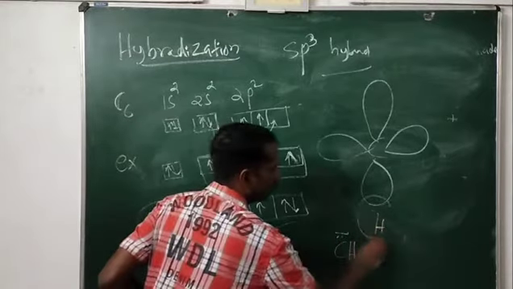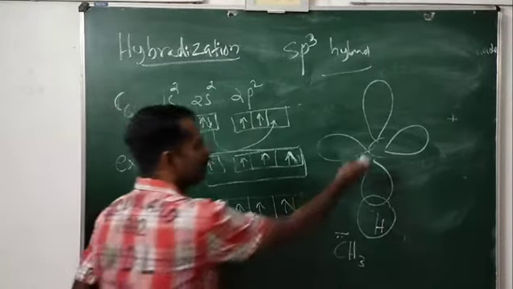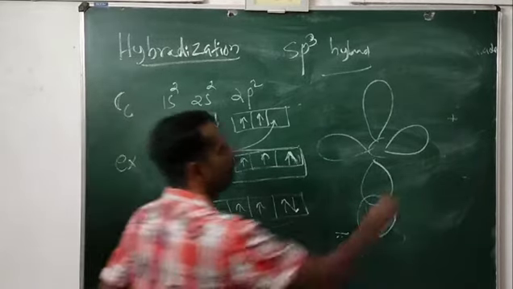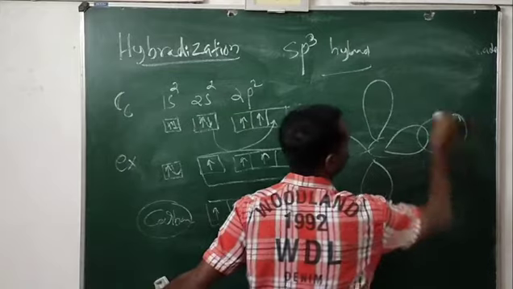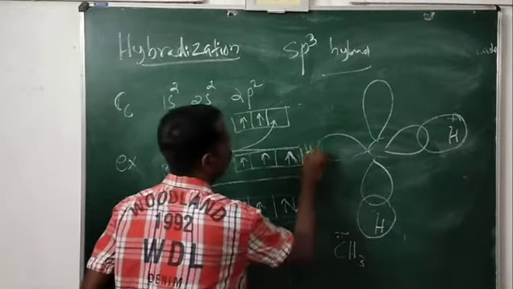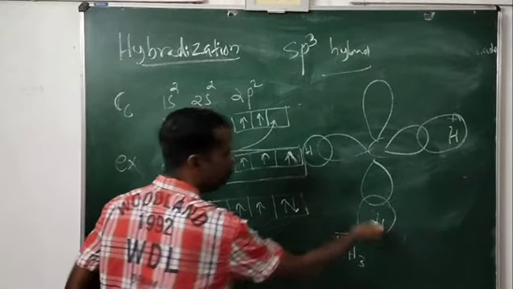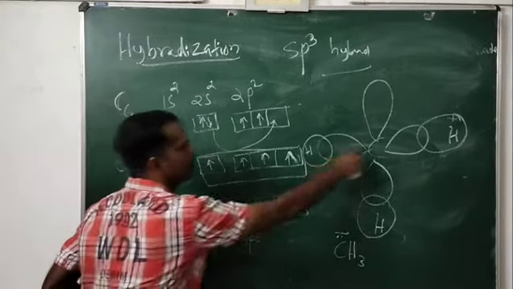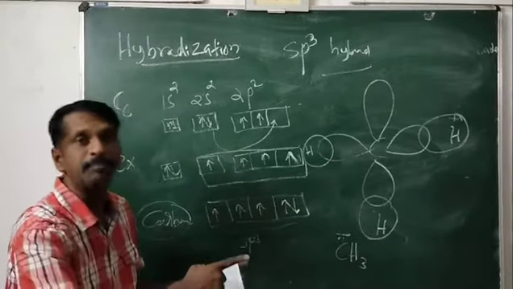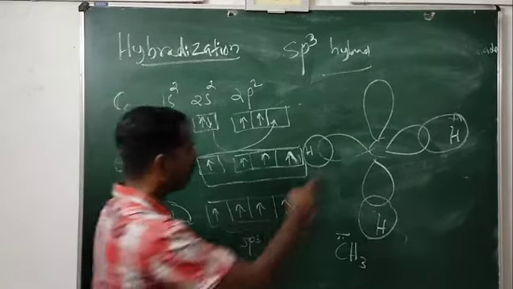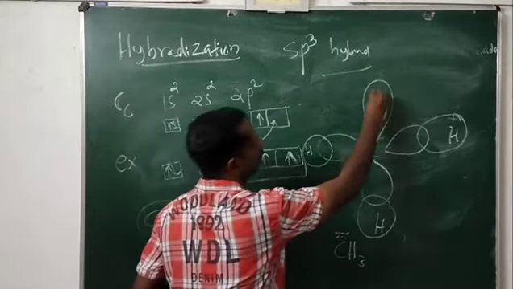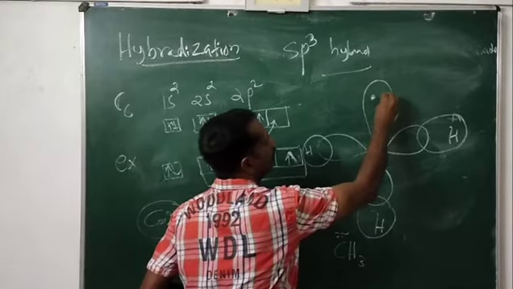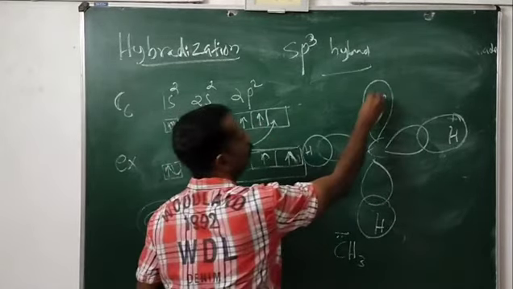The first hydrogen atom will come, and an sp3-s sigma bond will form. Here also the next hydrogen atom will come, sp3-s sigma bond. Here also a hydrogen will come, another sp3-s sigma bond. So three hydrogen atoms make three bonds, and the fourth sp3 hybridized orbital will contain an unshared pair of electrons.